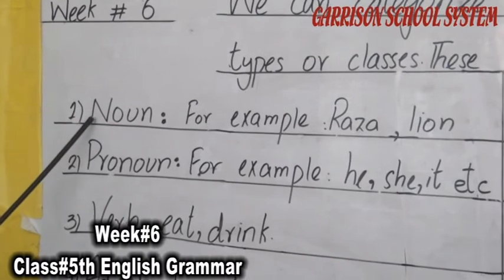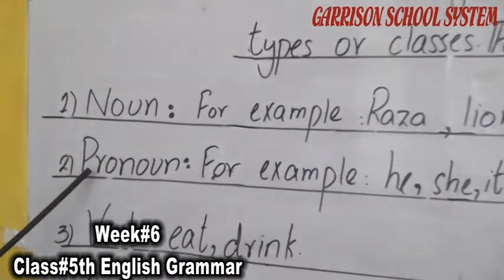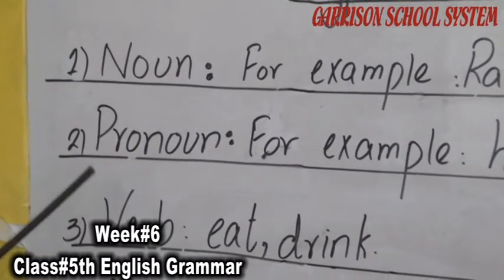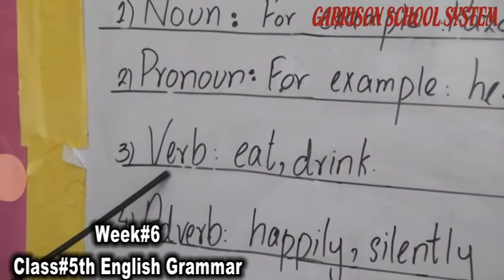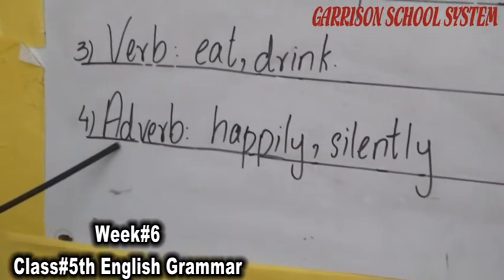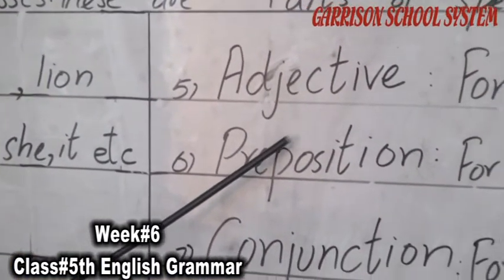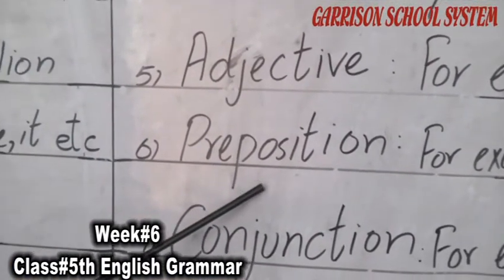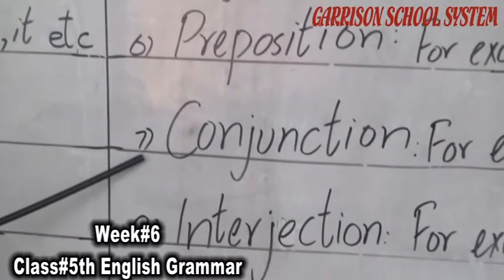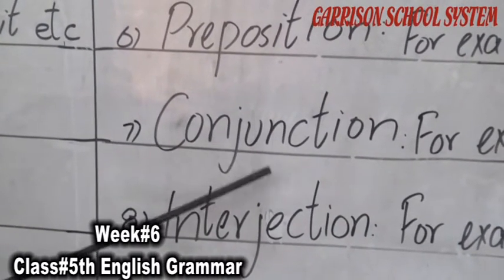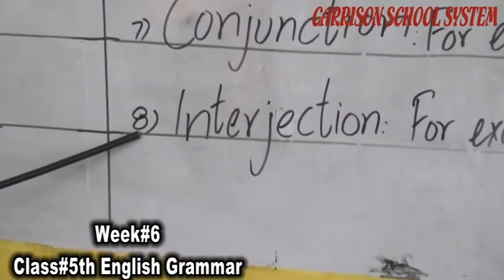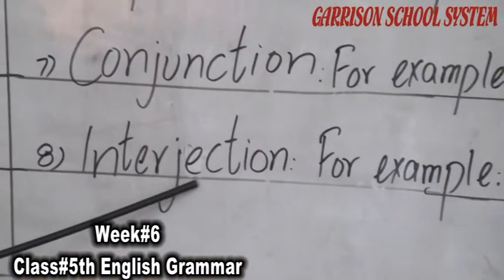Number 1, noun. Number 2, pronoun. Number 3, verb. Number 4, adverb. Number 5, adjective. Number 6, preposition. Number 7, conjunction. And number 8, the last category, is interjection.